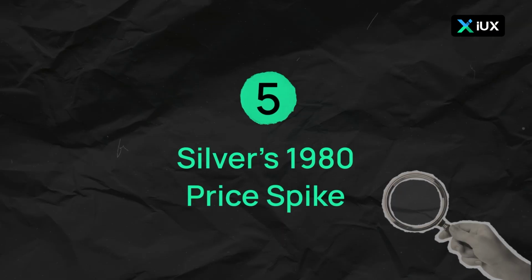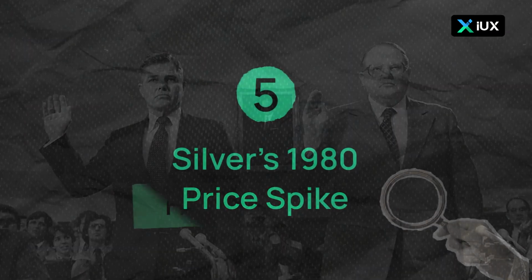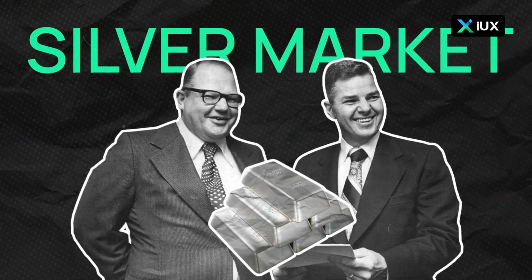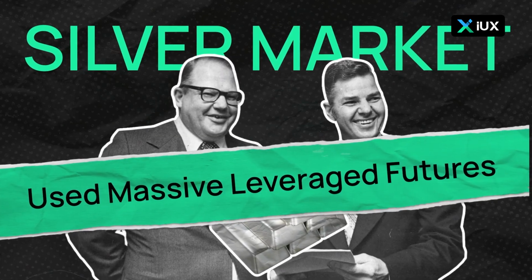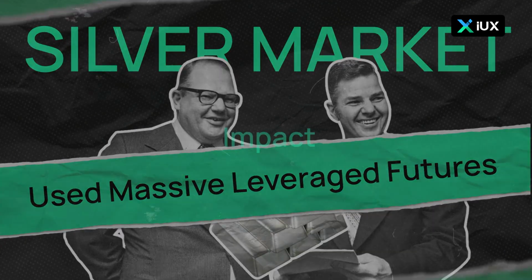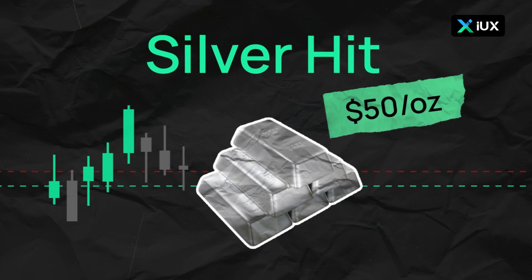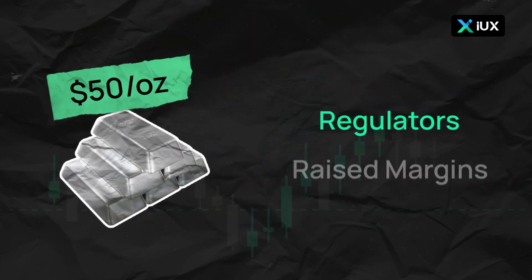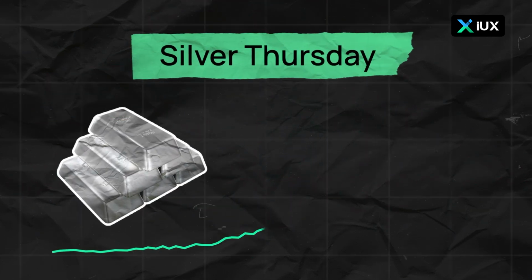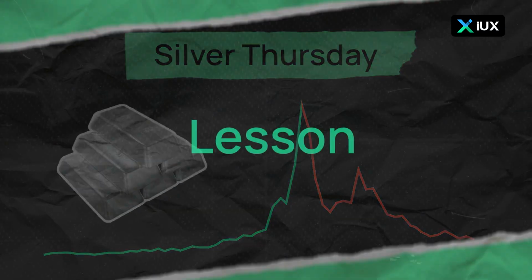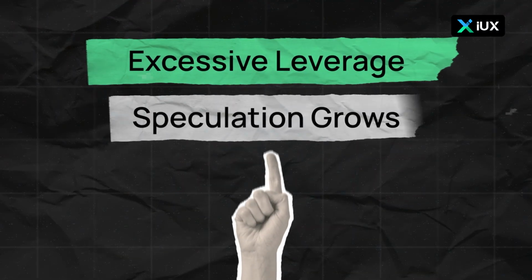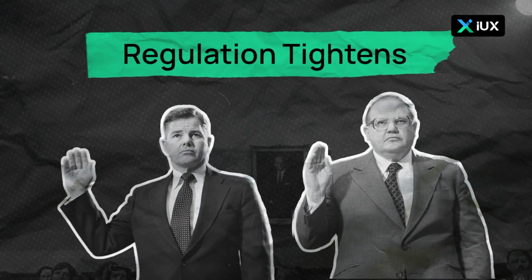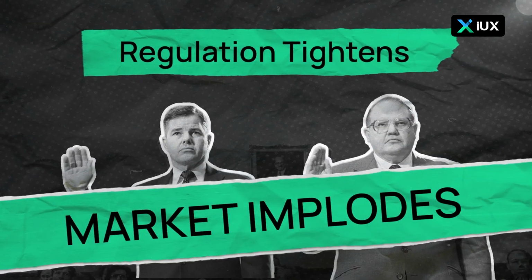5. Silver's 1980 price spike. Hunt brothers attempted corner. Context. The Hunt brothers tried to corner the silver market through massive leveraged futures positions. Impact. Silver soared to $50 per ounce before regulators raised margins, triggering a crash on Silver Thursday. Lesson: excessive leverage and speculation collapse when regulation tightens. Market manipulation always implodes.